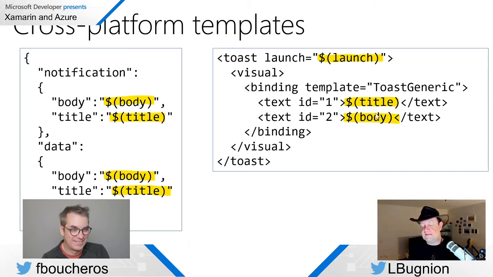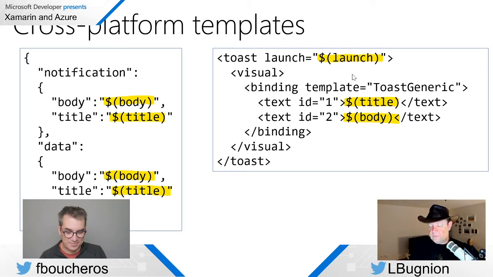I want the title here, and I also want the launch here, because on Windows we have this additional parameter which is called launch. And the launch, we're going to have to decode it. So like I said, I want to have the same data given to the application and to the toast.